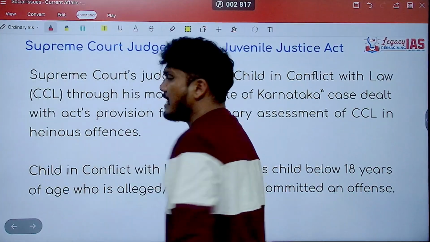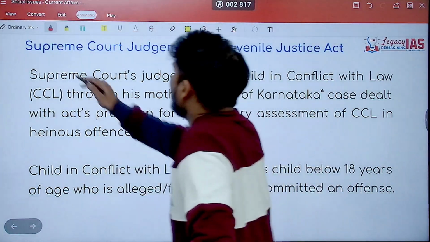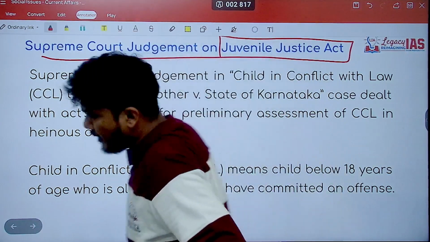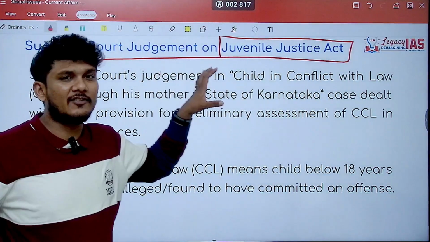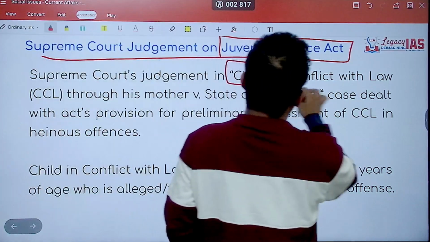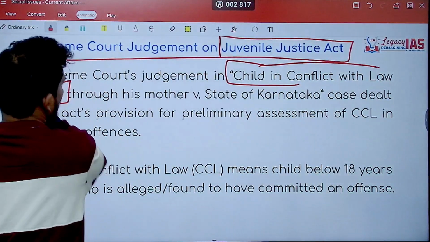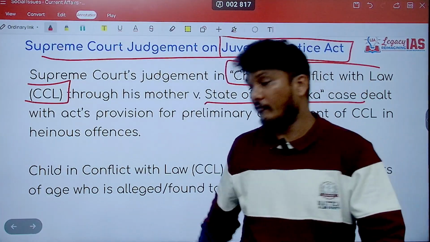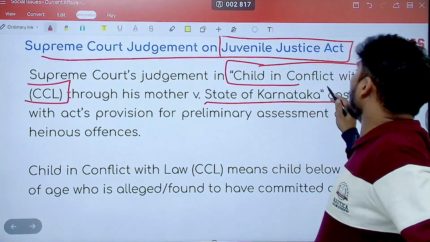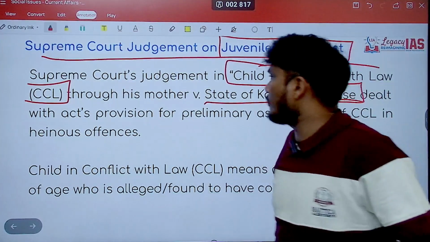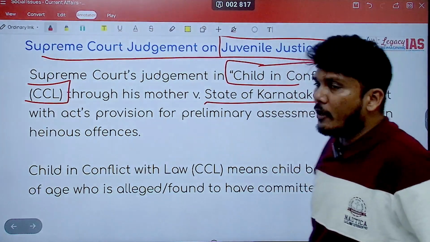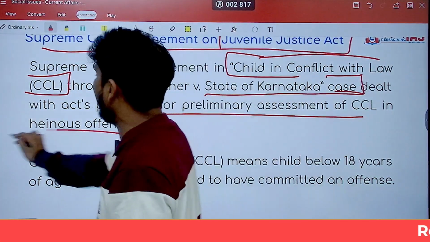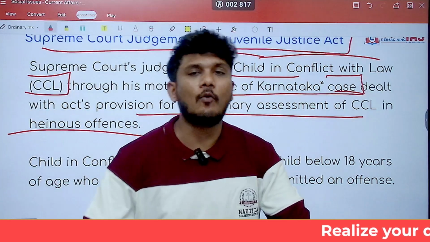Now, next up is the Supreme Court's judgment on the Juvenile Justice Act. Here, the Supreme Court has given a judgment in the case of Child in Conflict with Law through his mother versus the State of Karnataka. Now, this was the case. It dealt with the Act's provision for preliminary assessment of the CCL in heinous offenses. Now, understand what this is all about.